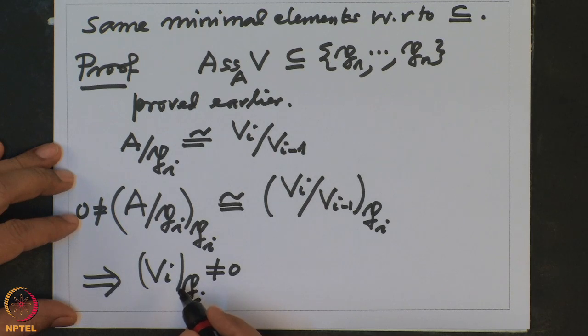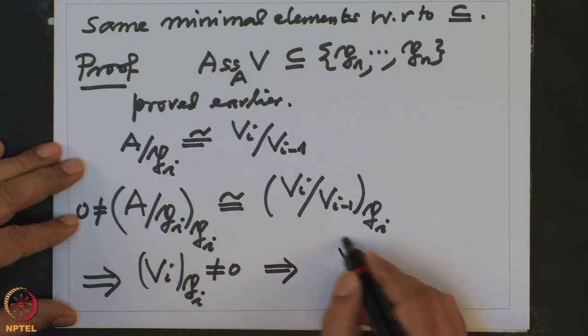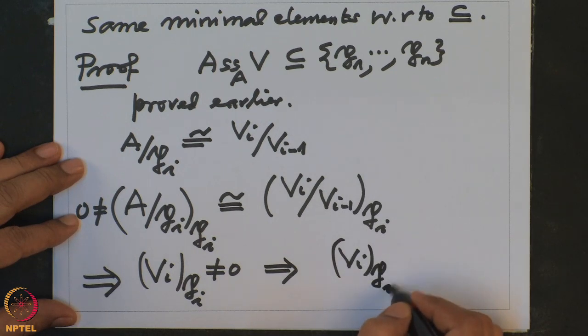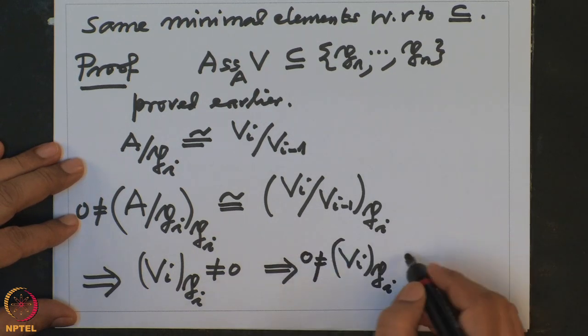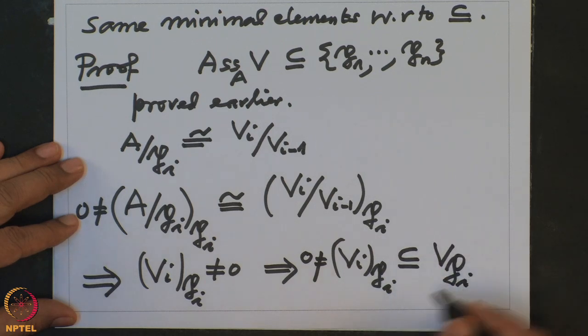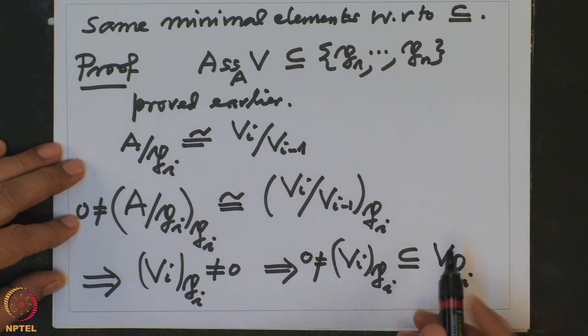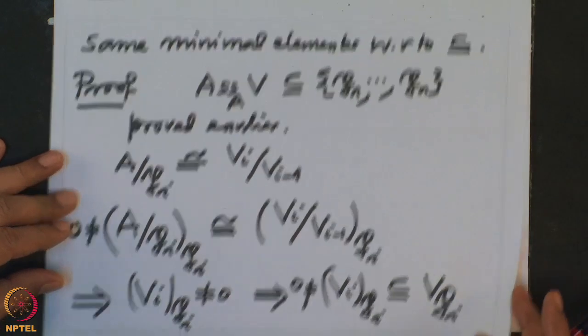But then, this Vi localized at Pi is non-zero, and it is a submodule of V localized at Pi, because localization keeps injections. So if Vi is a submodule of V, then after localization it will also be a submodule of the localization.